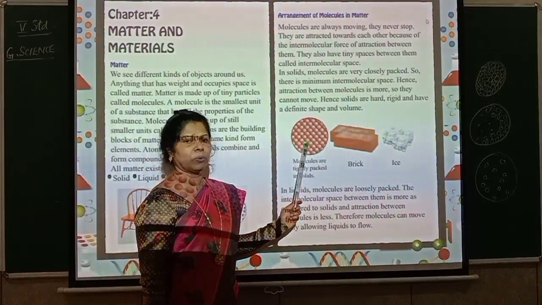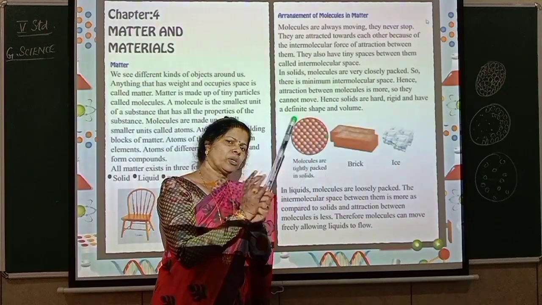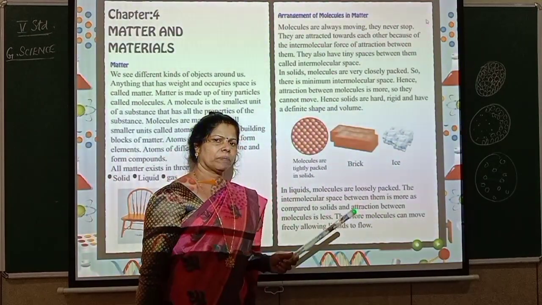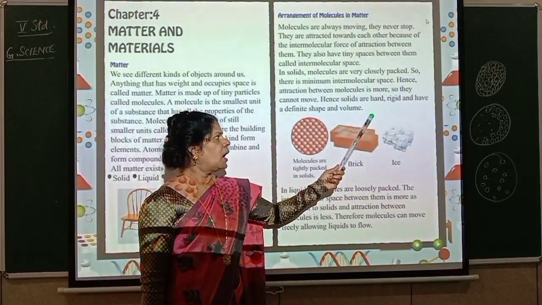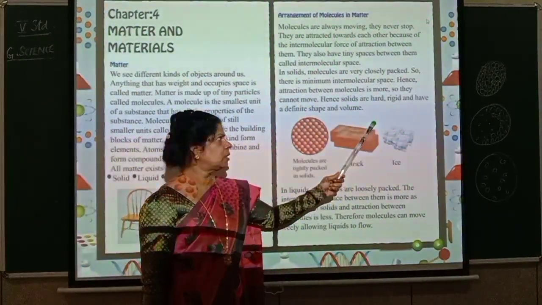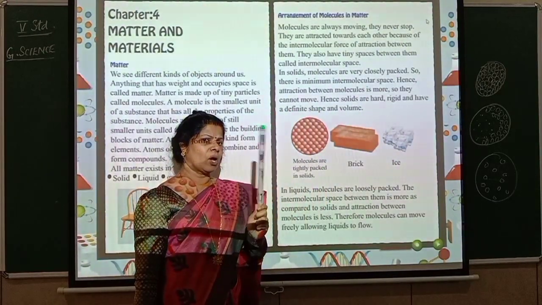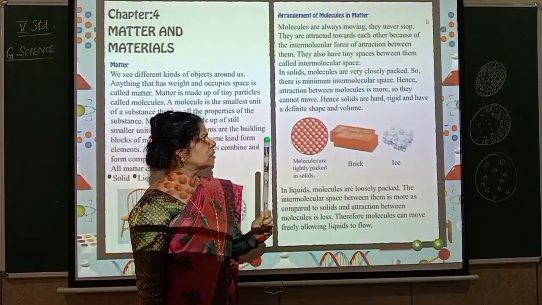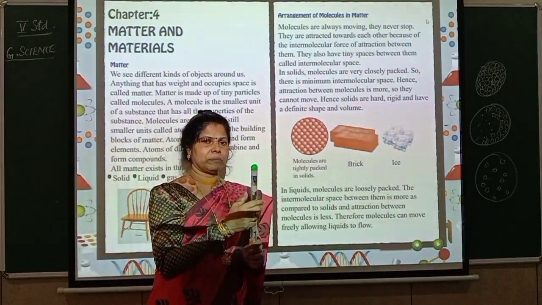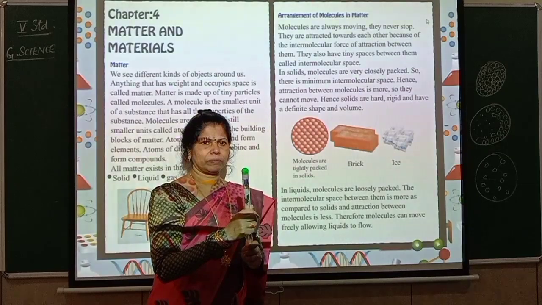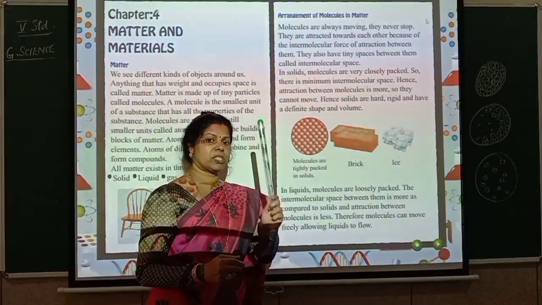They are not able to move. Why? No space to move. They are all attached to each other. Molecules are attached to each other. No space to move. Hence, solids are hard, rigid, and have a definite shape and volume. So, this is also a solid. Okay? So, what happens here? It is hard and it is rigid. Means you cannot break it easily. It's not easy to break. It is rigid and has a definite shape and volume.